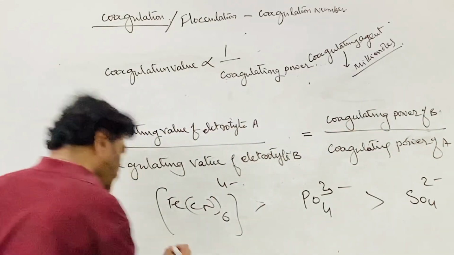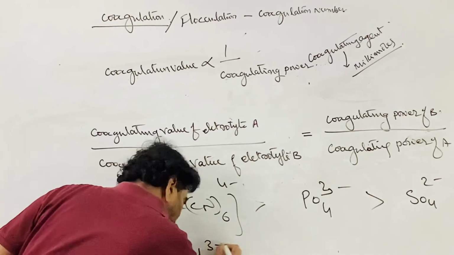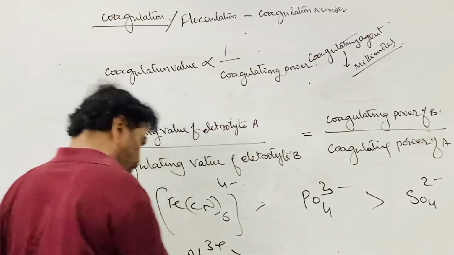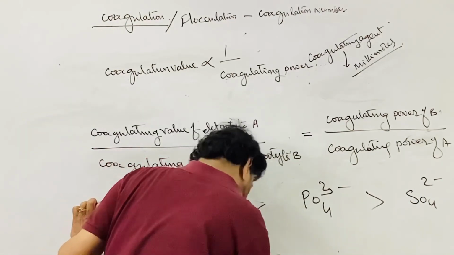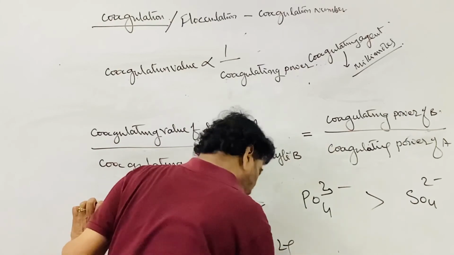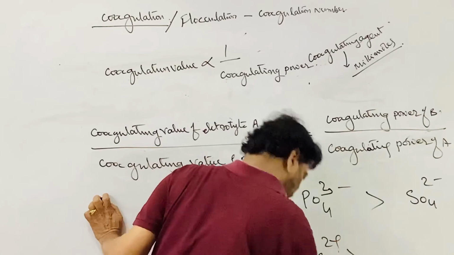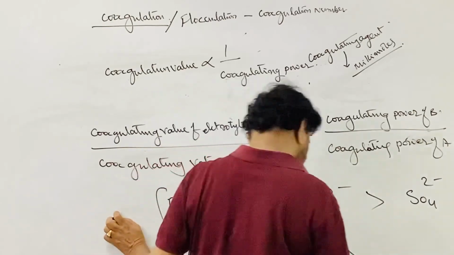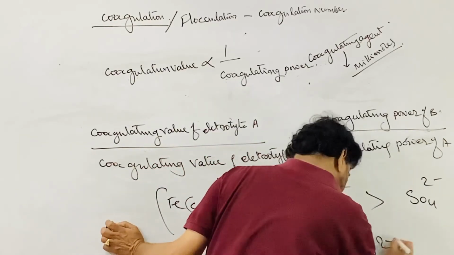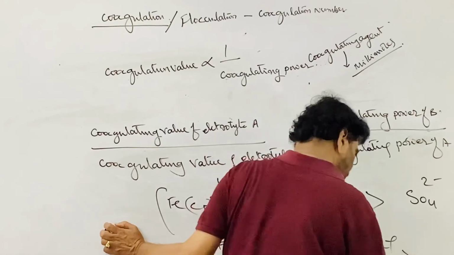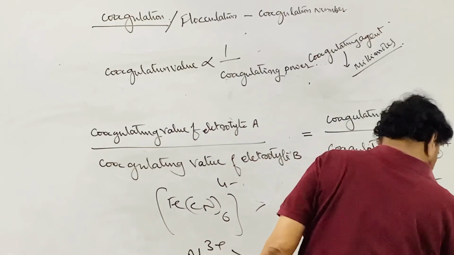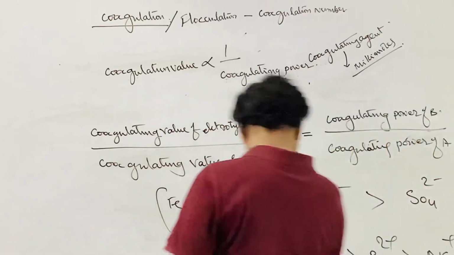Similarly, cations: Al3 plus ion, more charge, coagulating power is more; then the magnesium ion, and next one is the calcium ion, same charge, as charge density decreases; barium ion, same charge; then sodium ion, then potassium ion.